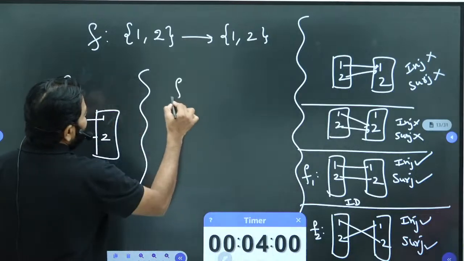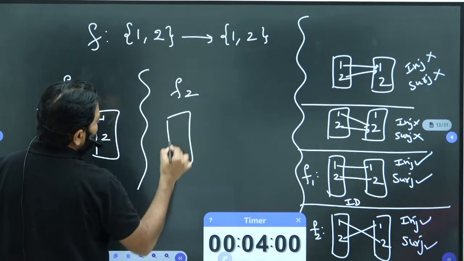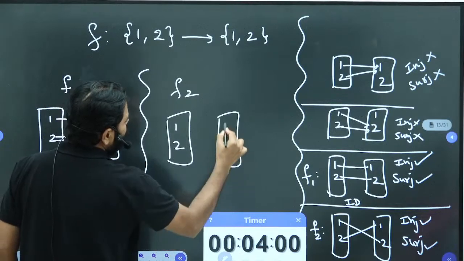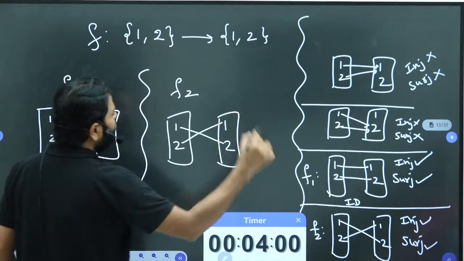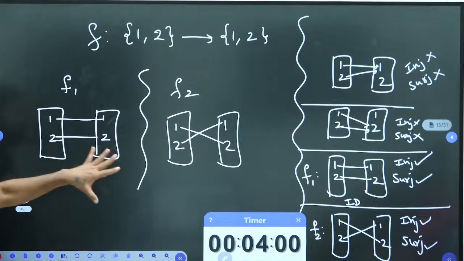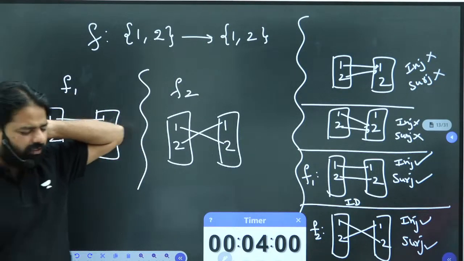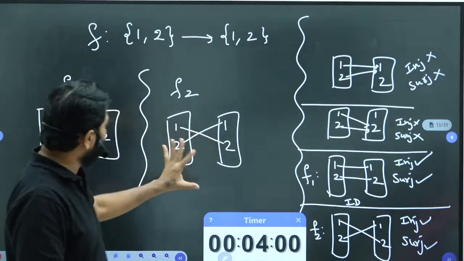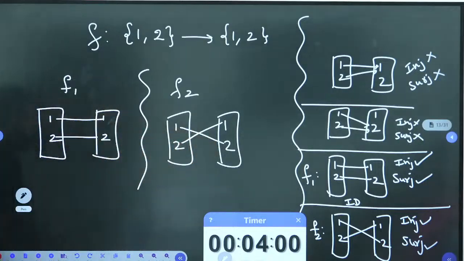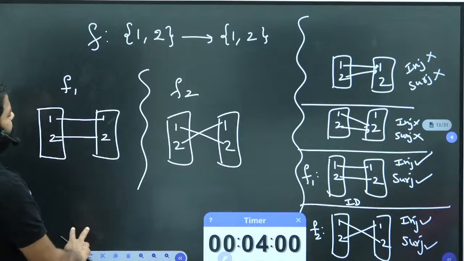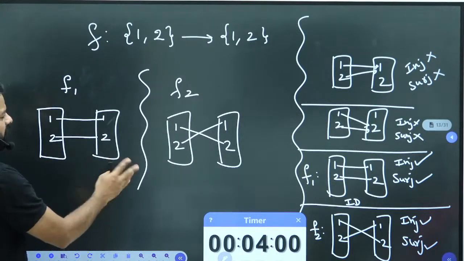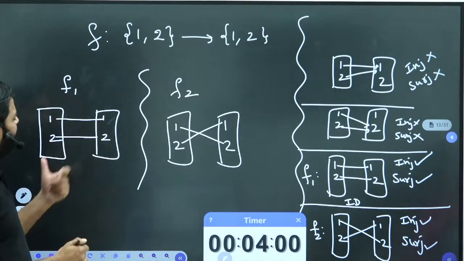So I call it F2. Now we have the total bijective functions. A 2-element to 2-element mapping gives 2 factorial bijective functions, so there are 2 bijective functions. Now you got it. What is a bijective function? And this is the identity function.